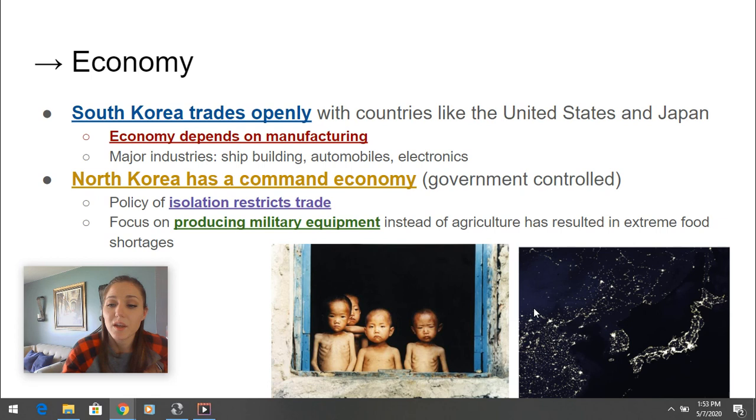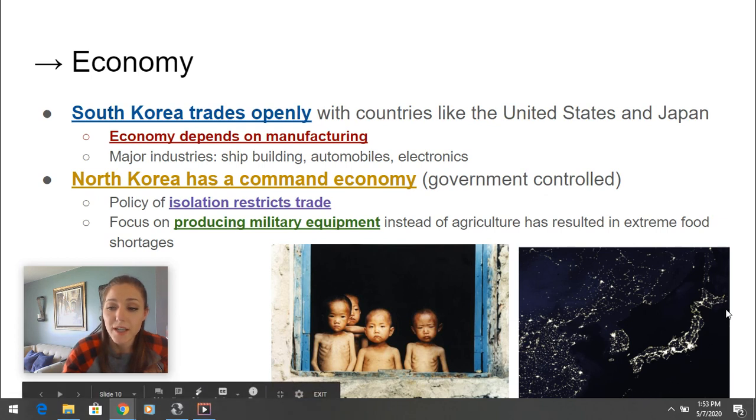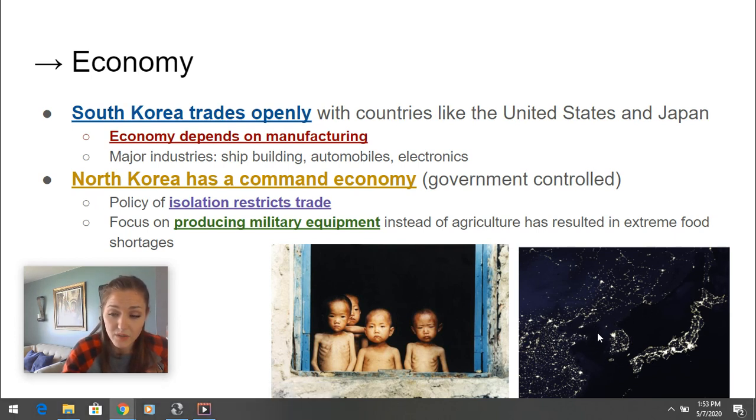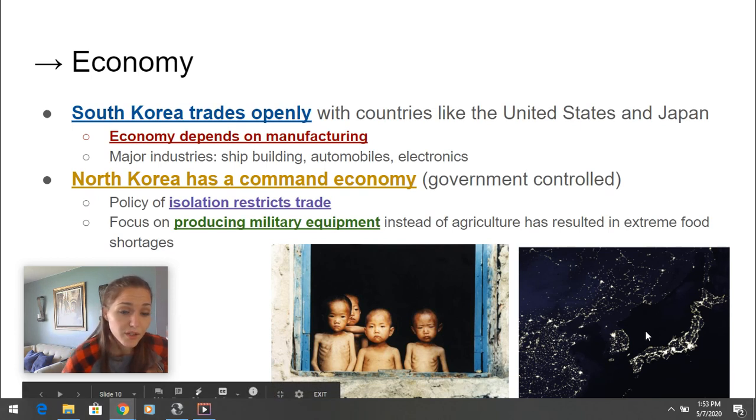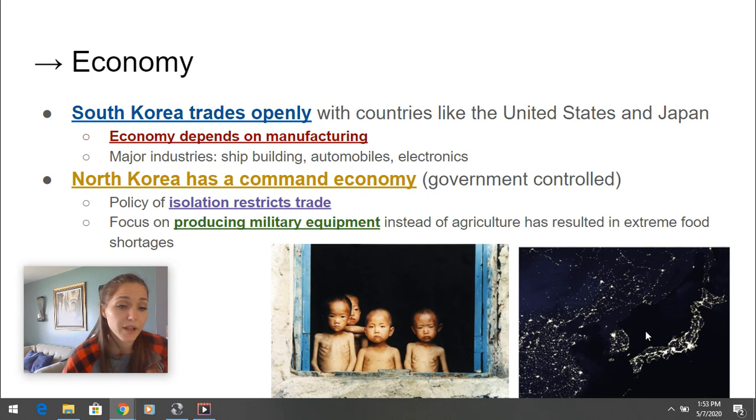This is some satellite imagery of East Asia at night. You can tell where Japan is because it's all lit up. You can tell where South Korea is because it's all lit up, but you can barely even see North Korea. Not only do they face a lot of extreme food shortages, but they have shortages in power, electricity, heat, and other things. If you need more time to write this down, put the video on pause.